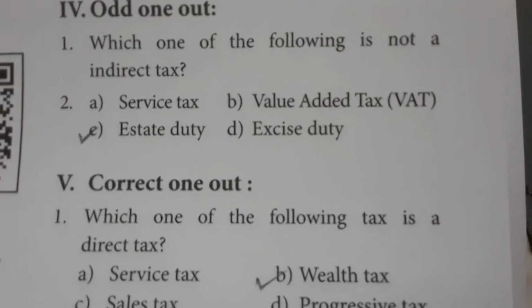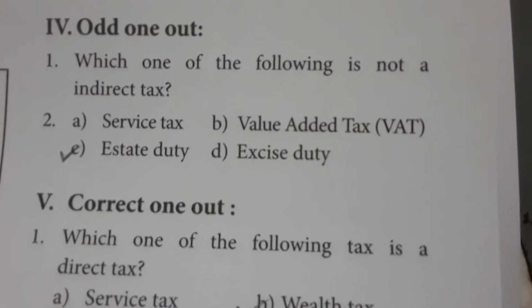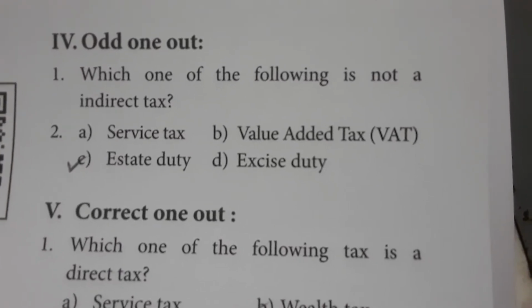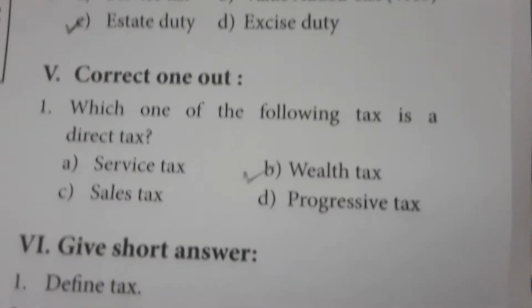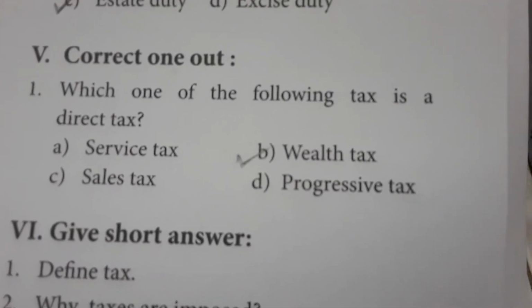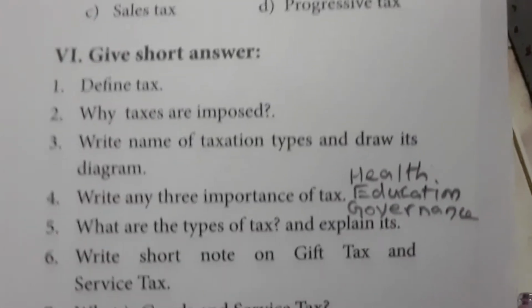Odd one out. Which one of the following is not an indirect tax? Estate duty is the direct tax. The service tax, value added tax and excise duty are all indirect taxes. Correct one out. Which one of the following taxes is a direct tax? Wealth tax. The others are indirect taxes. Okay, now short answers.